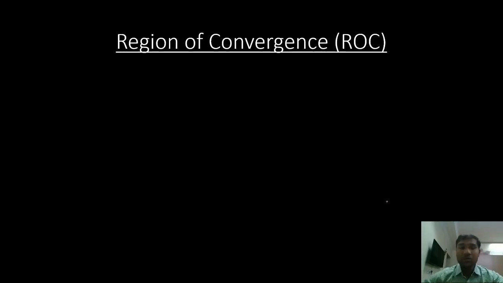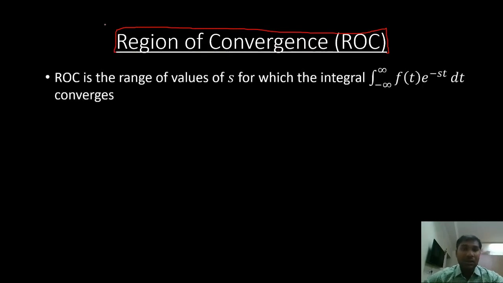We'll move on to region of convergence. What is region of convergence? In both Laplace and Z transforms, this is something new we haven't heard of so far. Region of convergence is the range of values of S. We are converting from t to S using the Laplace transform.